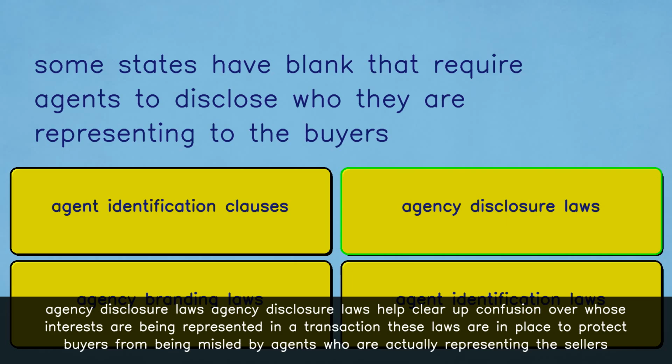Agency disclosure laws. Agency disclosure laws help clear up confusion over whose interests are being represented in a transaction. These laws are in place to protect buyers from being misled by agents who are actually representing the seller.